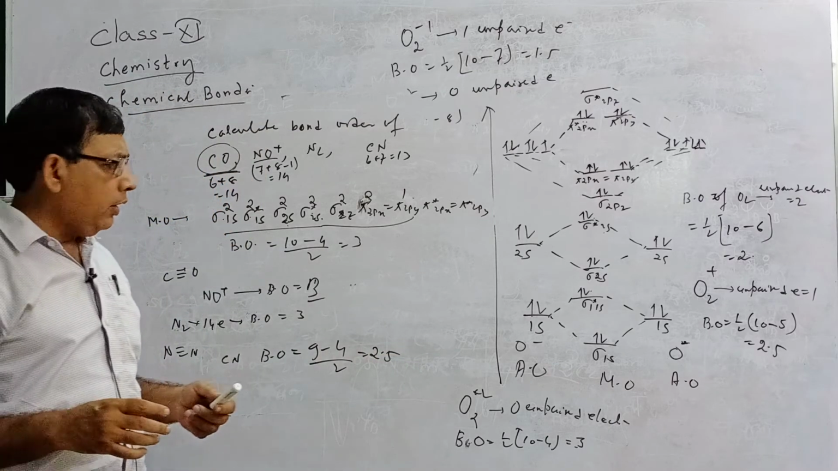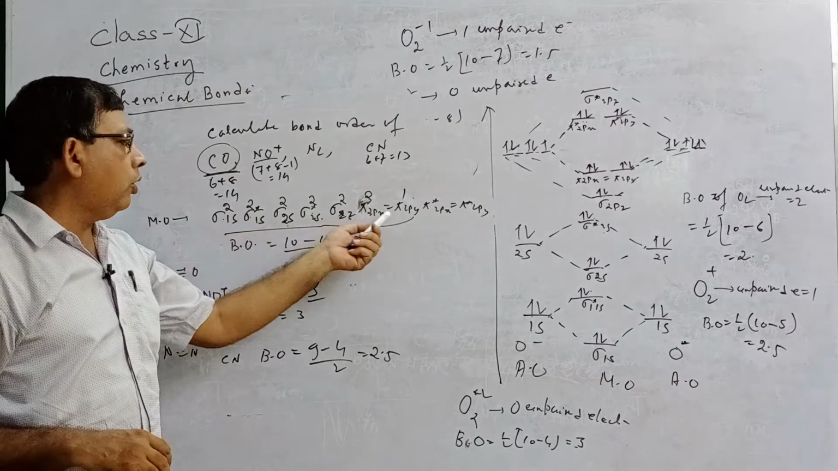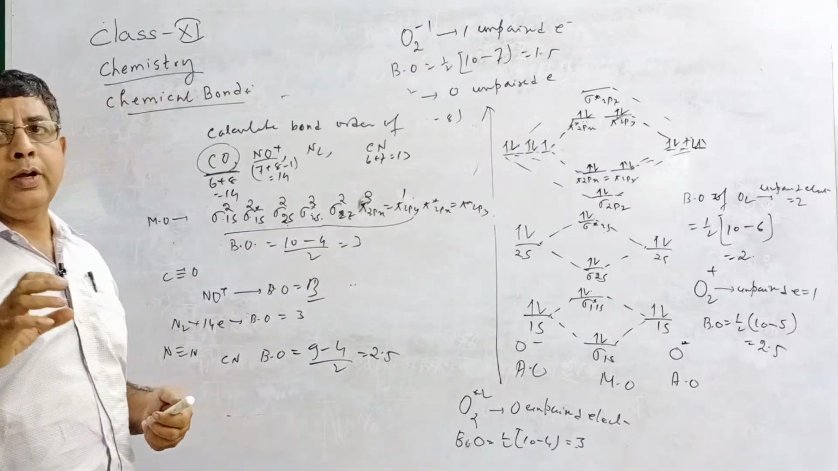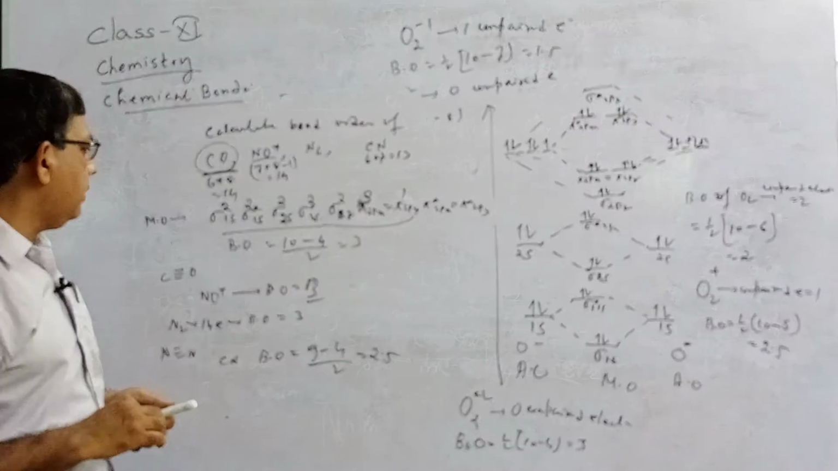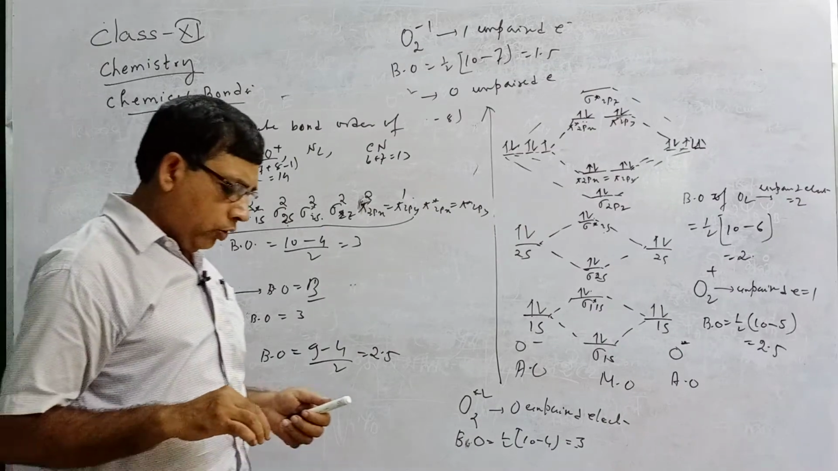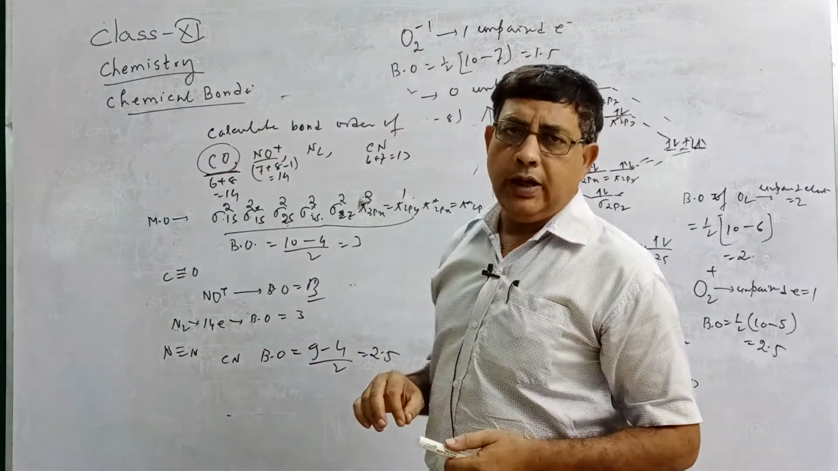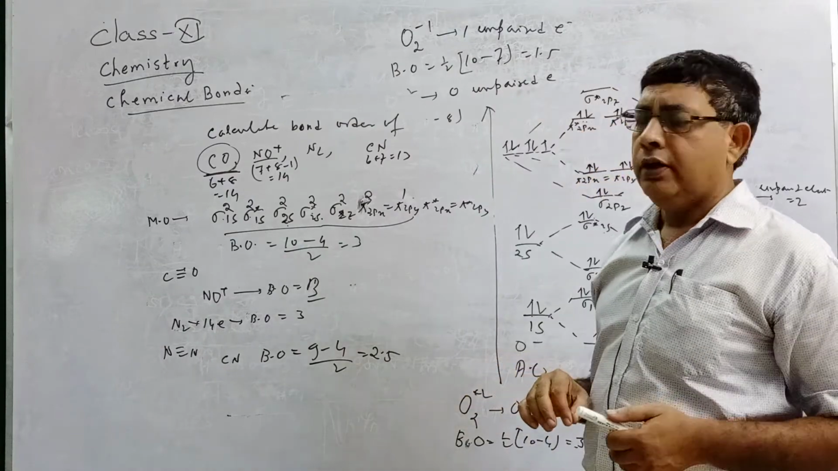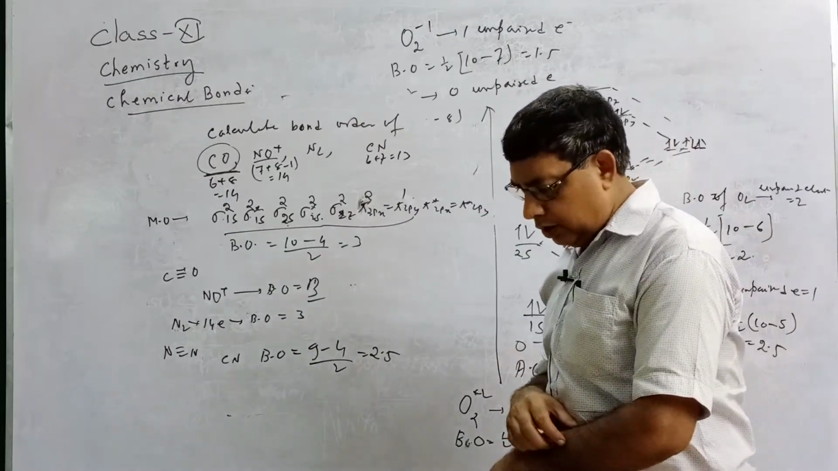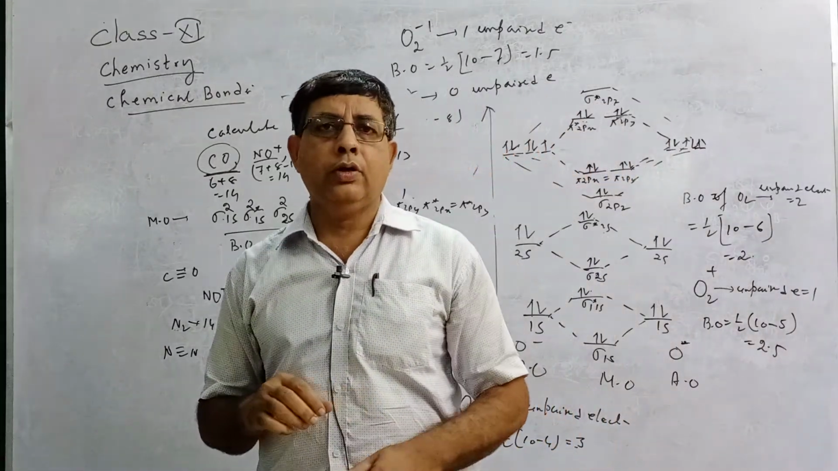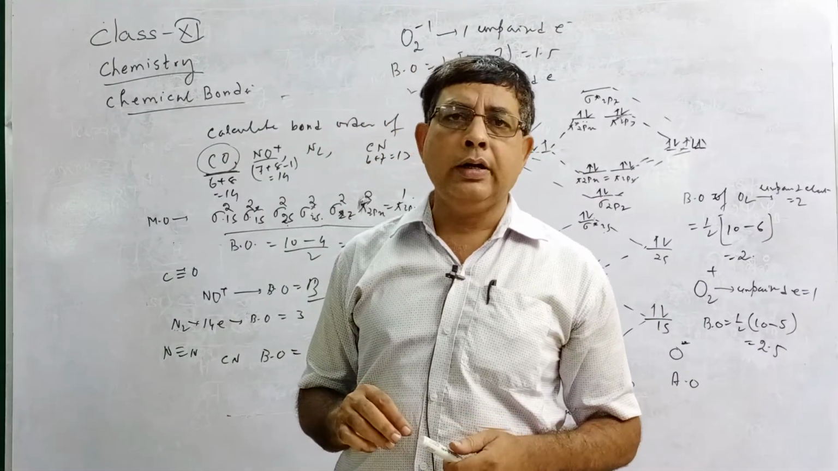So in this way, if you write the electronic configuration of the different molecular orbitals in order of increasing energy, you can calculate the bond order and you can compare the stability of the different molecules. So this is the molecular orbital theory. This theory was developed by Mulliken and Hund.